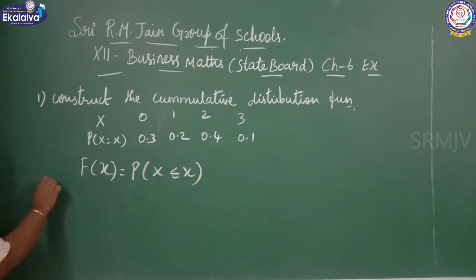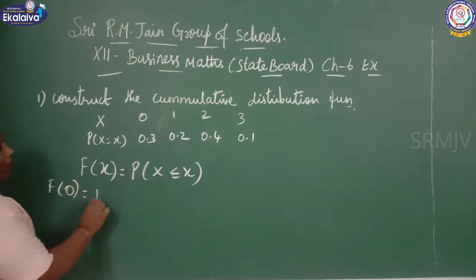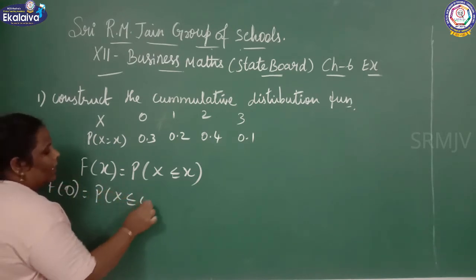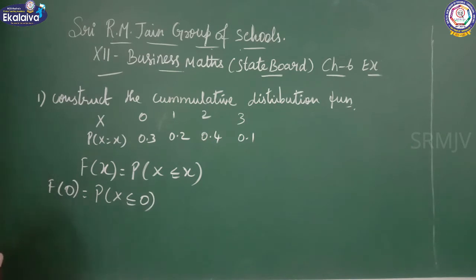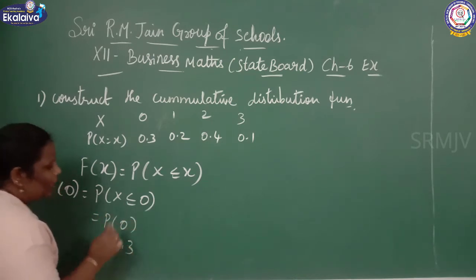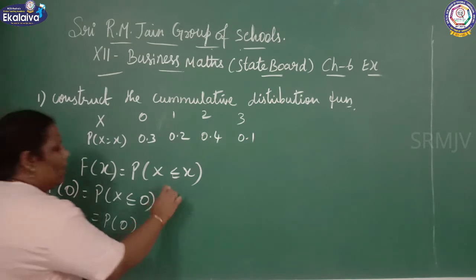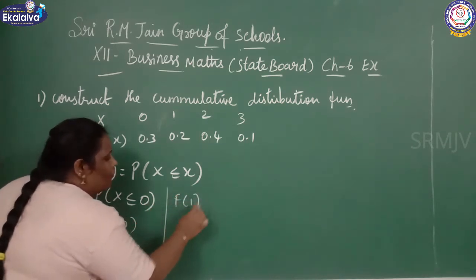So first you can write F of 0. F of 0 equal to P of x less than or equal to 0. What is the value of x less than or equal to 0? You are getting the value P of 0, which is 0.3. Next, F of 1.